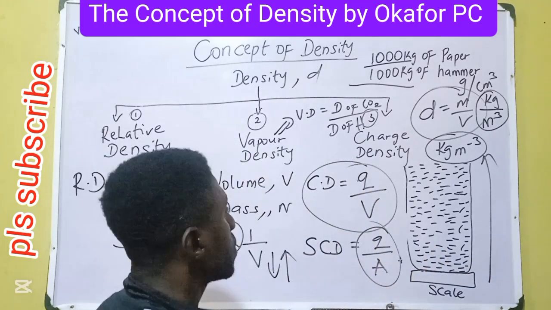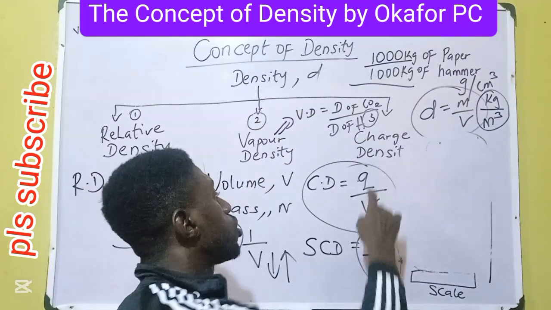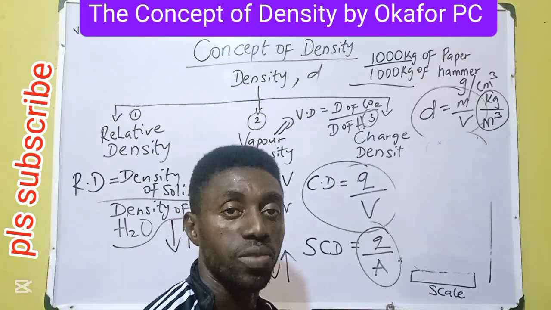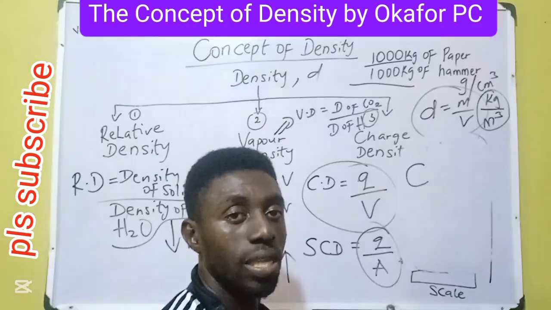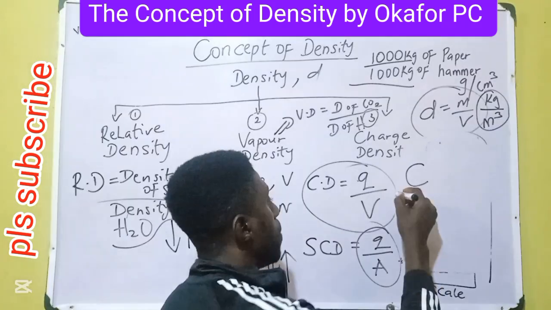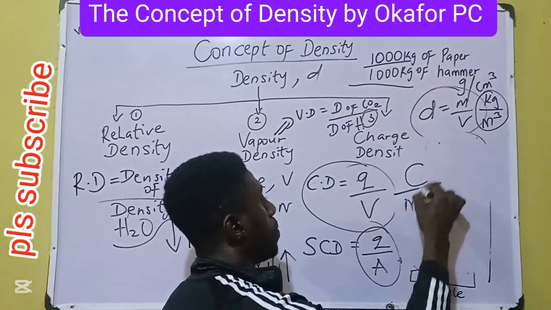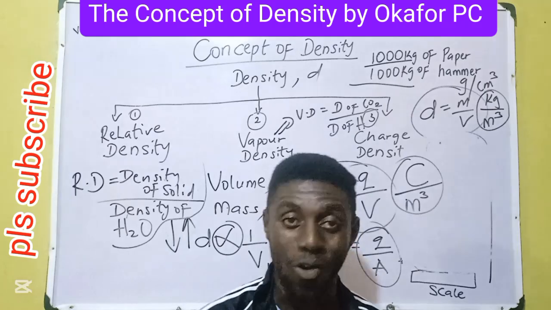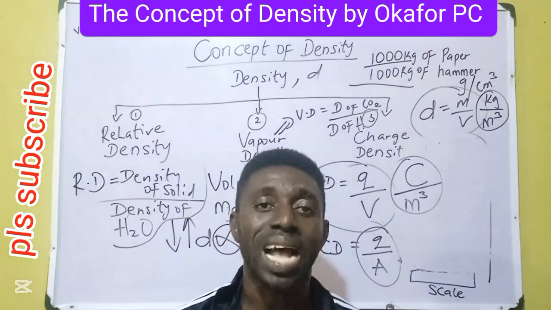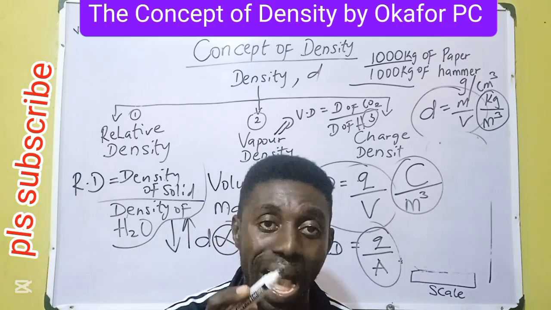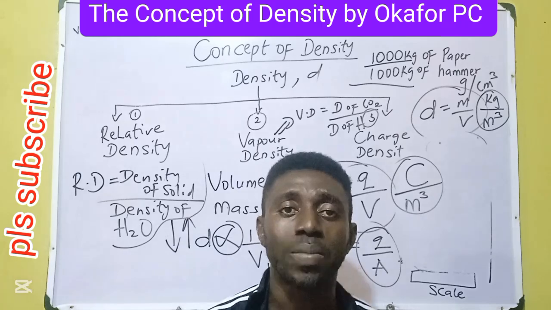Let's get to that. You ask yourself, what is the unit of charge? Charge is measured in coulombs, in honor of Charles Coulomb. Capital C, because it's someone's name. The formula says over, per. What's the unit of volume? Meter cube. Therefore, the unit of measurement for charge density is coulombs per meter cube.